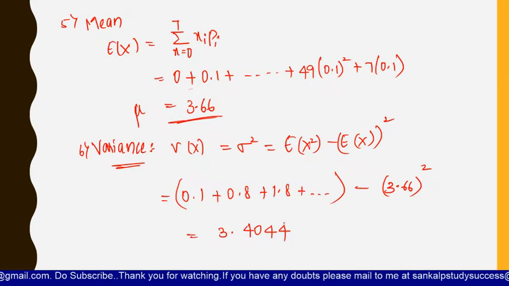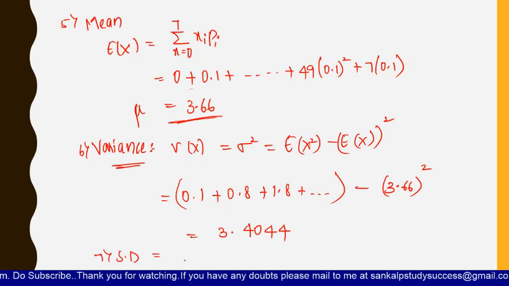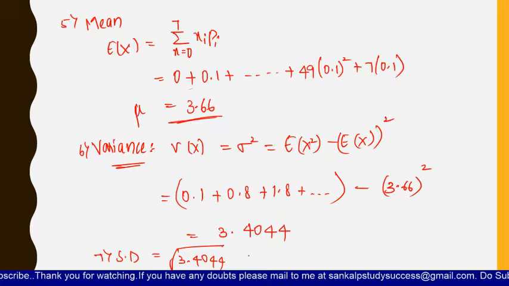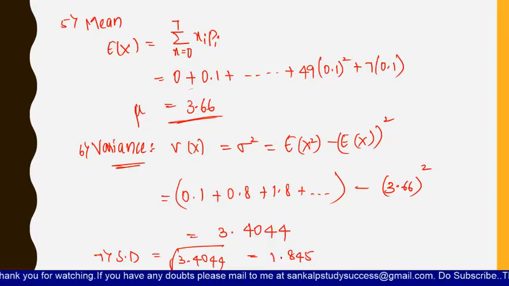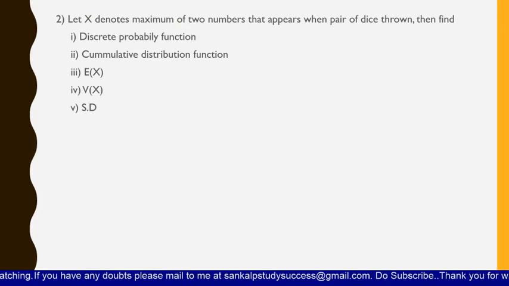So in order to find standard deviation, which is nothing but the square root of 3.4044, right? So the square root of 3.4044 is nothing but 1.845. So in this way, you have to find out all the values by just applying the formula. Now let us see the second question, which is also a very important question. This is the most repeated question actually. Once it will be asked for maximum, and also sometimes it might be asked for minimum also.